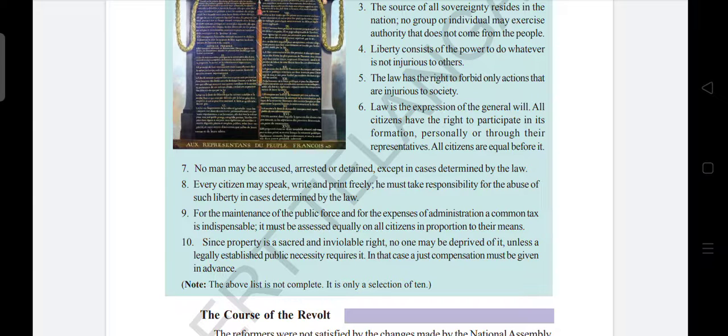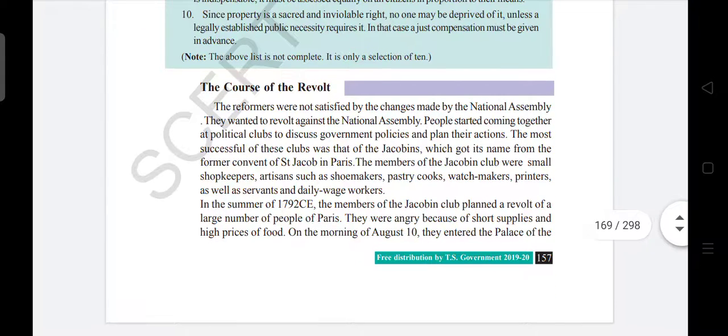So, the course of the revolt. The reformers were not satisfied by the changes made by the National Assembly. They wanted to revolt against the National Assembly. People started coming together at political clubs to discuss government policies and plan their actions.